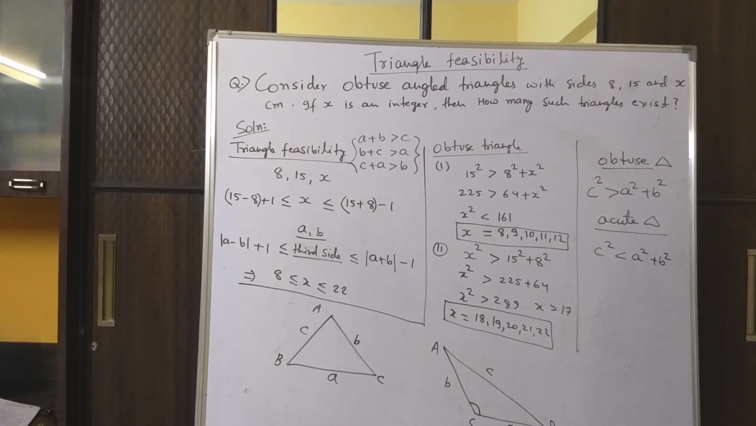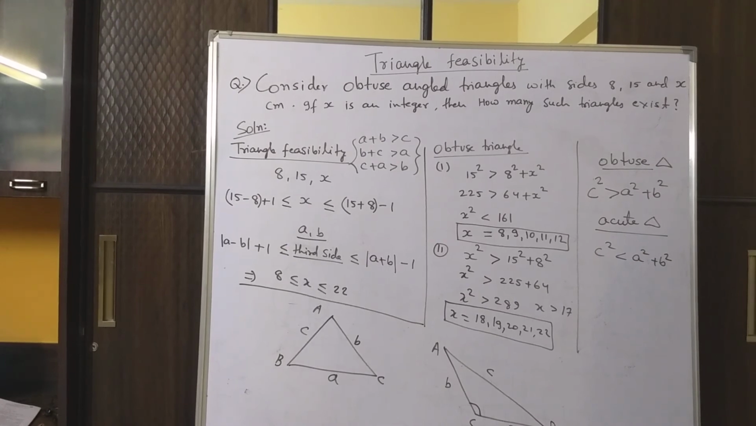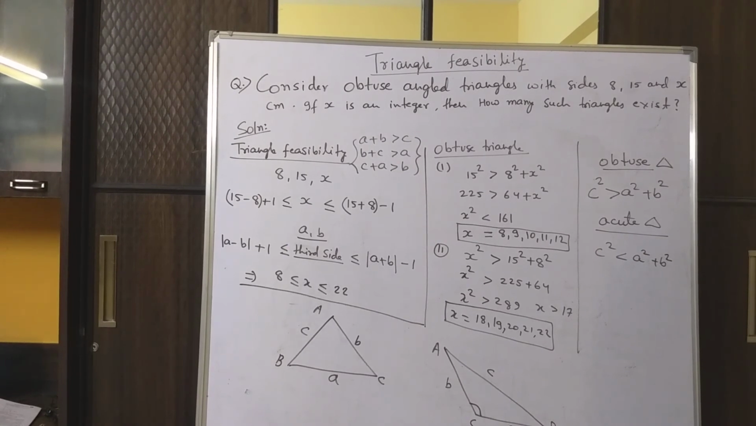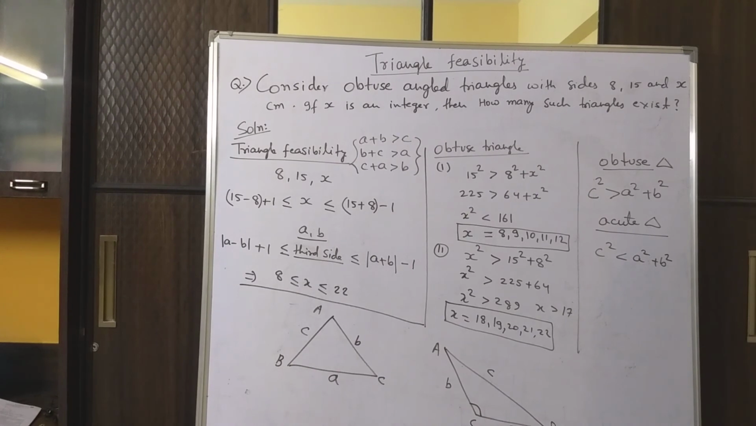In that case, we will say x square is more than 15 square plus 8 square. In this case, we are considering c to be x. We are assuming that x is the largest side. So c square has to be more than a square plus b square. So x square is more than 15 square plus 8 square. Simplifying, x square is more than 225 plus 64, so x square is more than 289. So x is more than 17. So x can be 18, 19, 20, 21 and 22. You can see the maximum value of x is 22. Again we got 5 more values, that is 18, 19, 20, 21, 22.